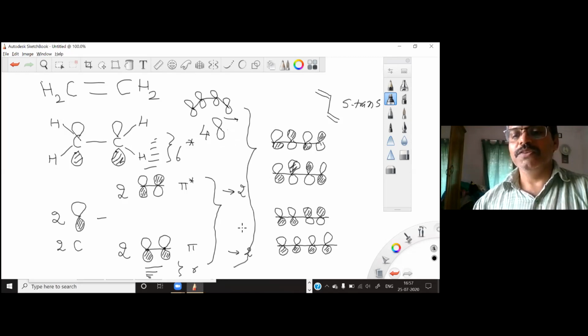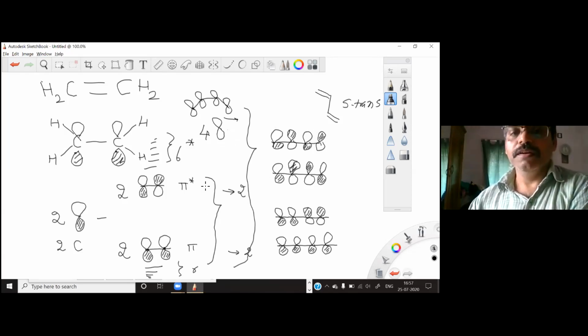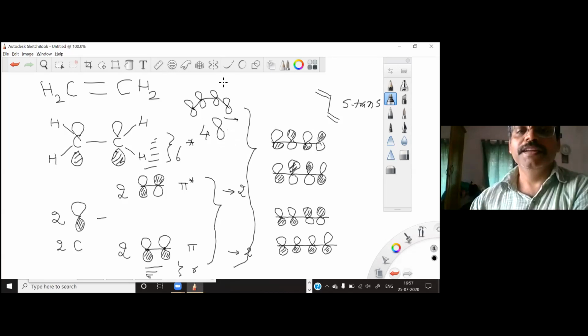So you will have four in phase, that means all four p orbitals combining in phase. So there will be no nodal point in this molecular orbital. But when you make another combination, there will be one node.